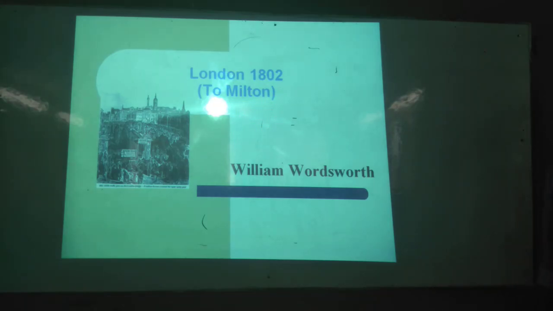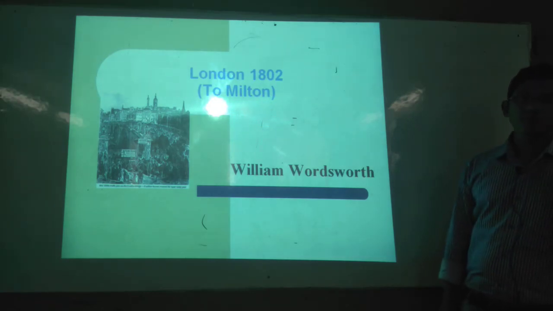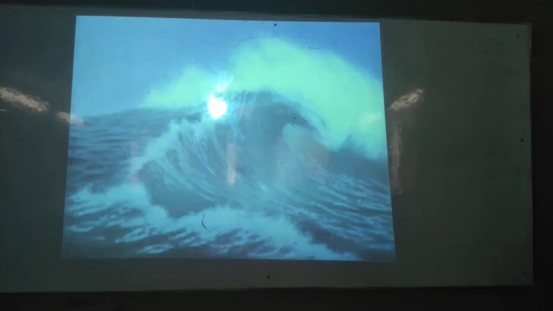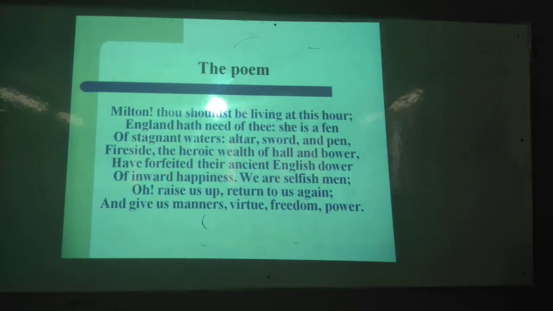London 1802, written by William Wordsworth. In the bracket you have seen that it is dedicated to, it mentions to whom? To Milton. That's why you should know who Milton actually is. Then let us go to the poem.